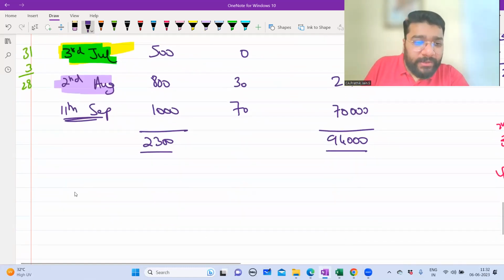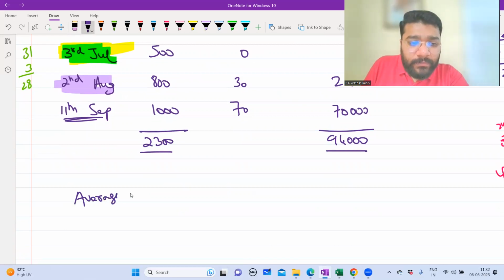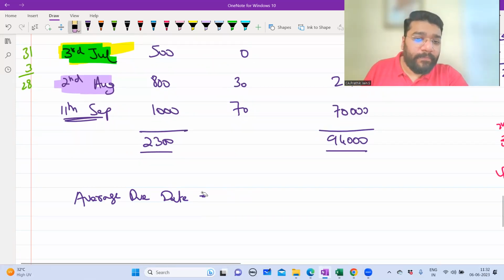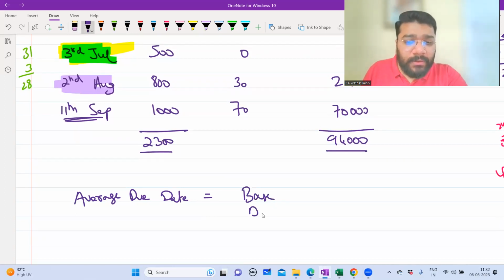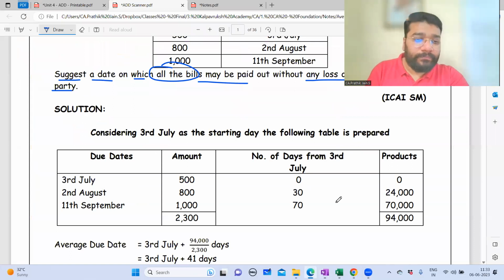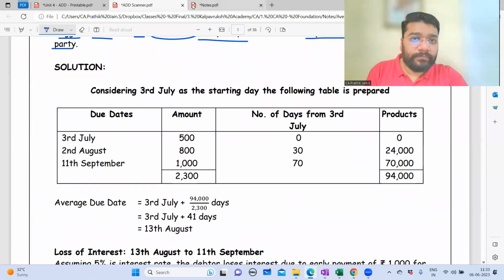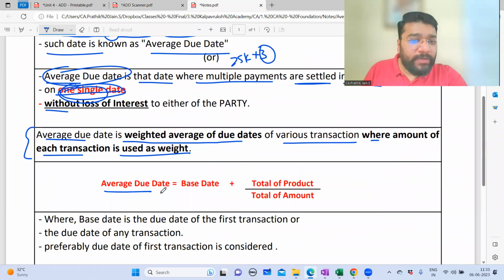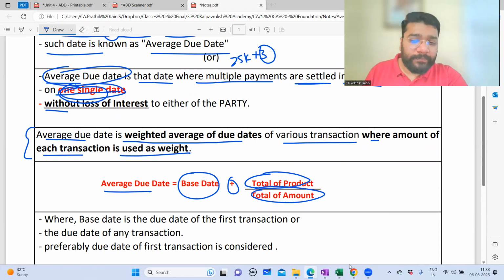Now, the formula for average due date: average due date is equal to base date plus total product divided by total amount. The average due date formula is base date plus total product divided by total amount.